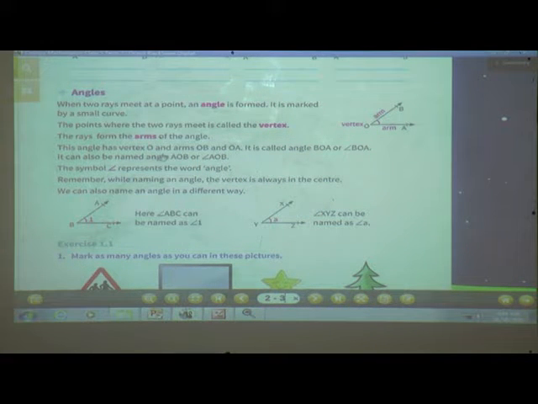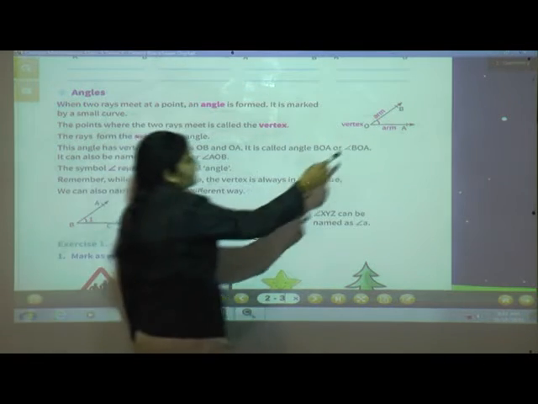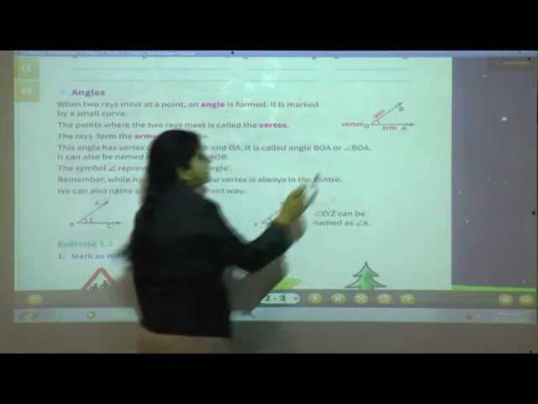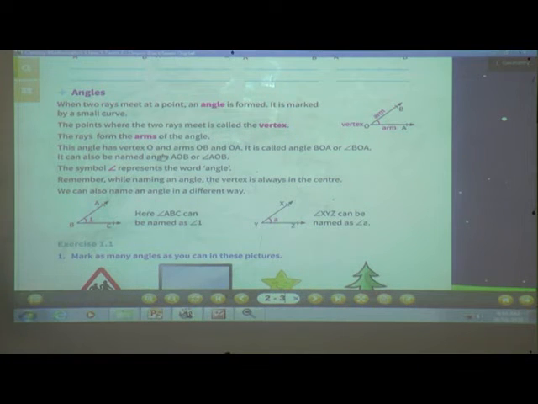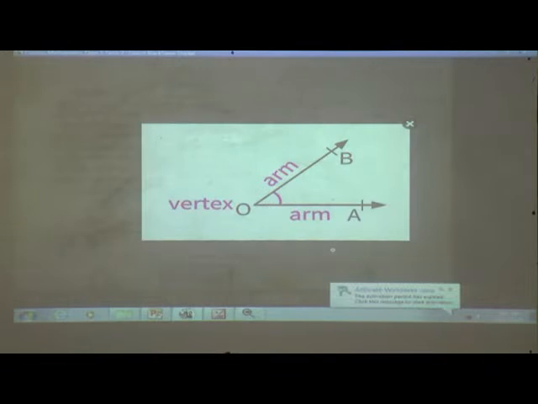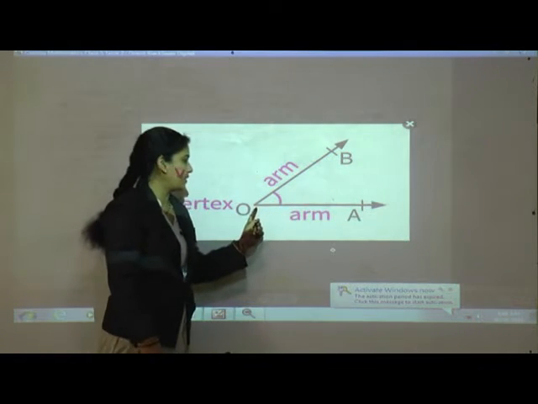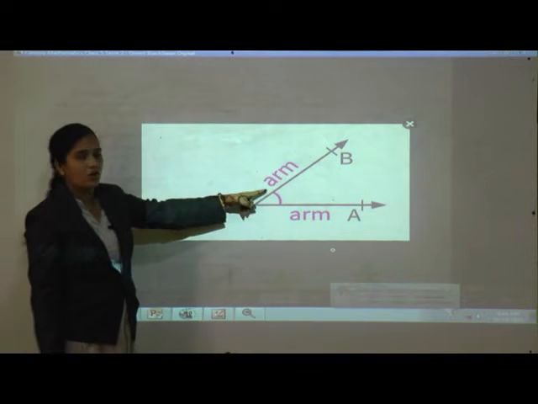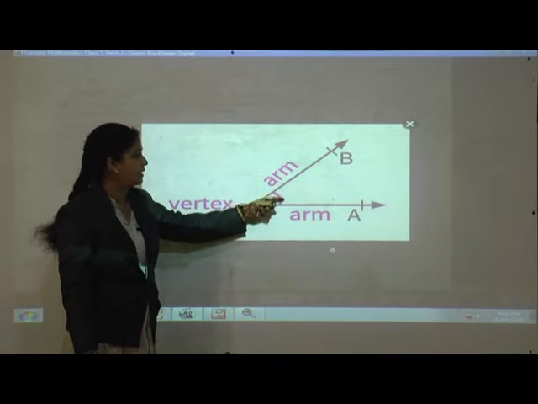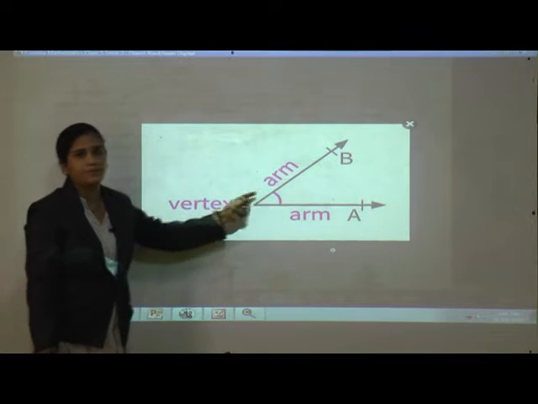When two rays meet at a point, an angle is formed. It is marked by a small curve. You can see here, these two rays meet at one point, so this is called an angle and this can be shown as a small curve.